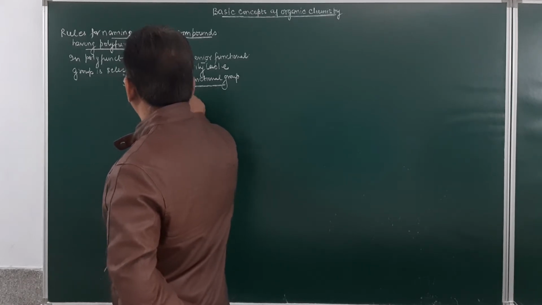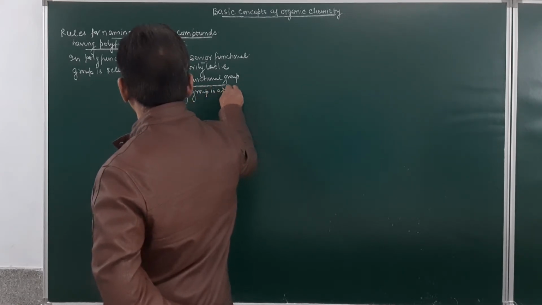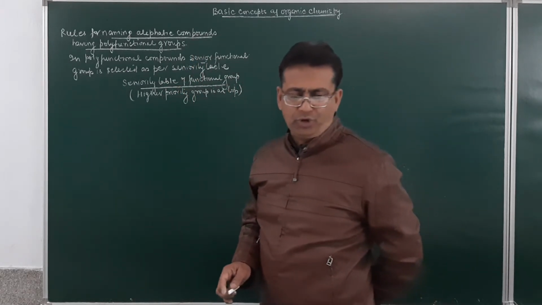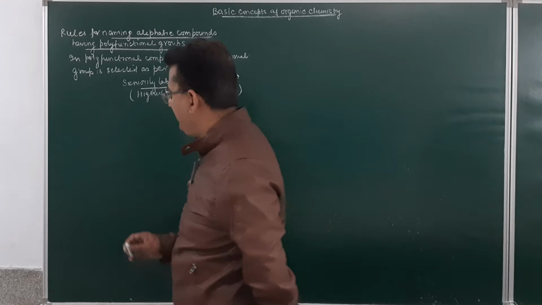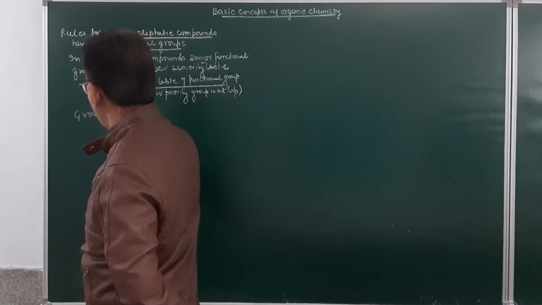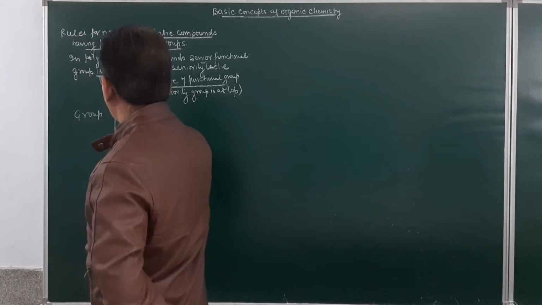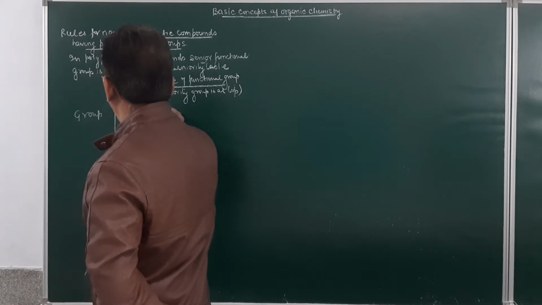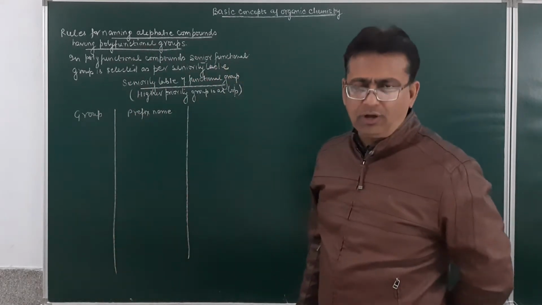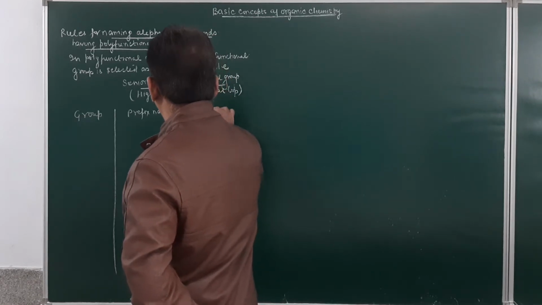The higher priority group is at top. So you have to learn this table to get the correct nomenclature of an organic compound. I will be making a table over here. First will be the group, then the prefix name, and then the suffix name of the functional group.